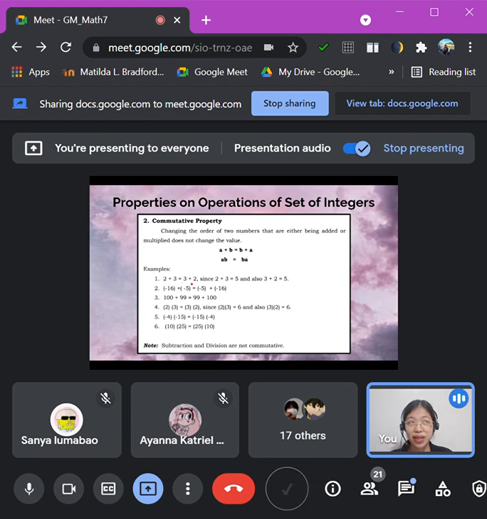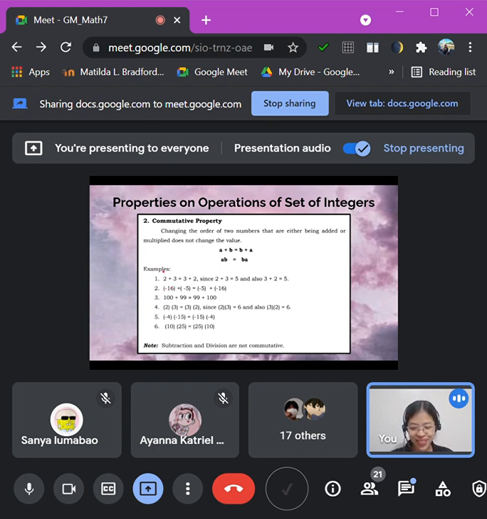Okay, don't we say that if we add and they have the same sign, we just add the two and then keep their sign? So since negative 16 and negative 5 have the same sign, you add 16 and 5. That is 21. And then you keep the negative, so that is negative 21.